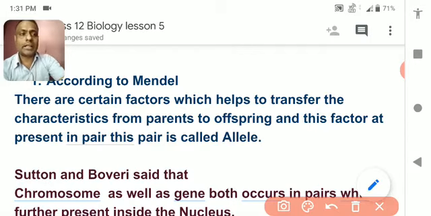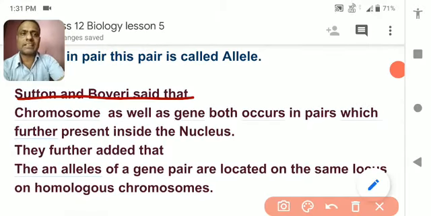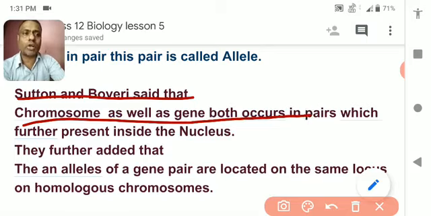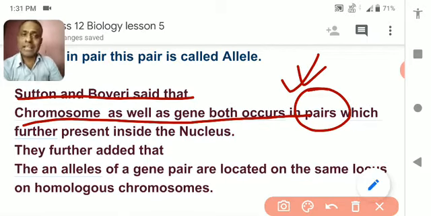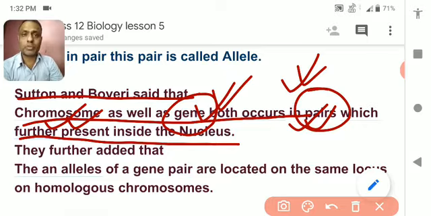And then what did Boveri and Sutton try to explain? Boveri and Sutton said that the chromosome as well as the gene both occur in pairs, just as Mendel told that factors are present in pairs. They told that the chromosomes are also present in pairs, and on the chromosome the genes are present. So genes are also present in the form of pairs, and the genes are present inside the nucleus. The chromosome is present in the nucleus, and the genes are present inside the chromosome.